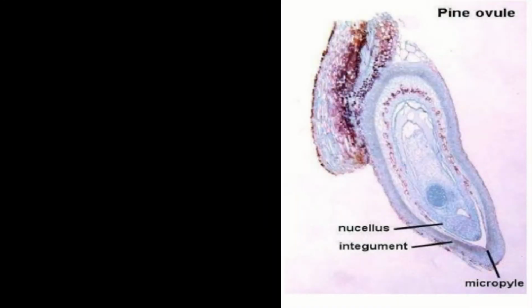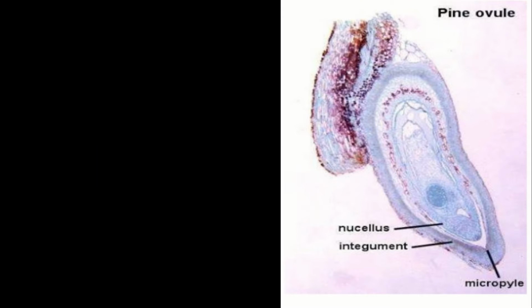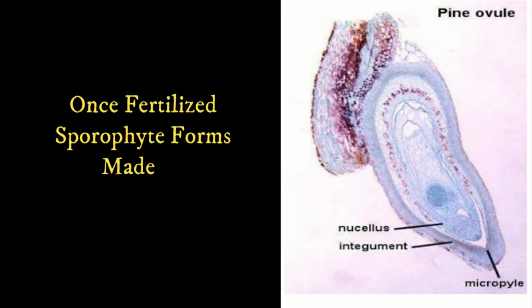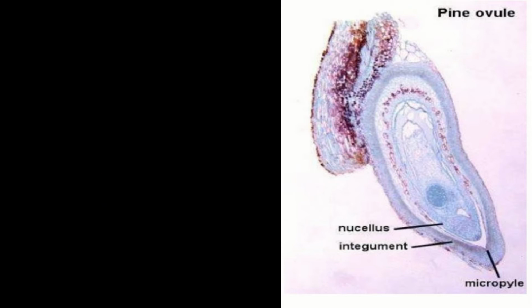Gymnosperm female gametophytes are greatly reduced to a few cells such as an unfertilized egg and some supportive structures. Once fertilized, the female gametophyte develops into the sporophyte by making an embryo surrounded by a nutritive tissue called endosperm. It also forms protective layers around the embryo, making the seed.